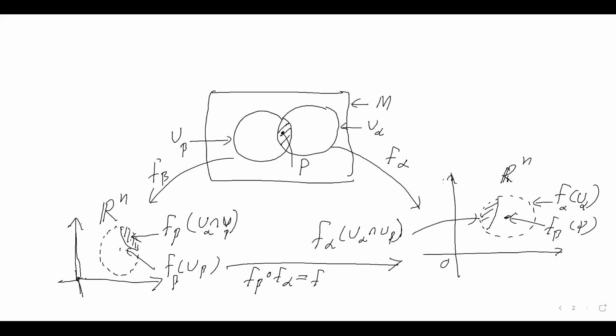Be careful with the notation: F alpha beta is equal to F beta circle F alpha inverse. Remember, the inverse function exists because it is a homeomorphism, it's bijective, and it is continuous. That means there is a way to directly map this set to that set. The function is this one, and we call this a transition map.